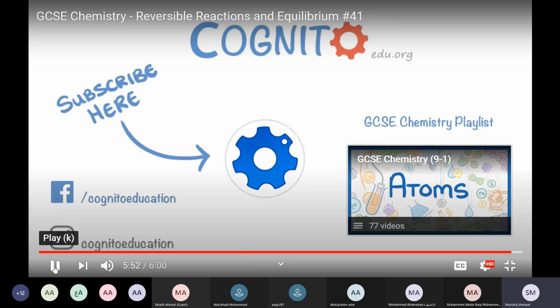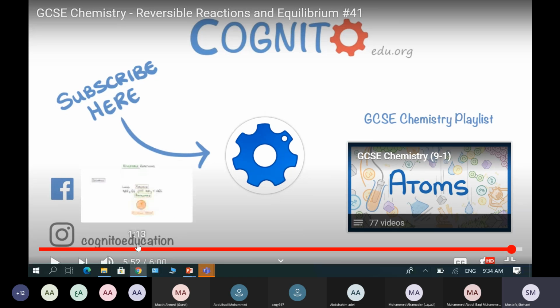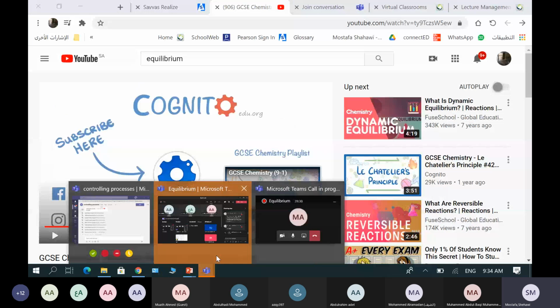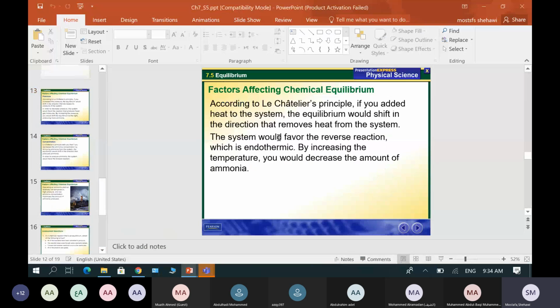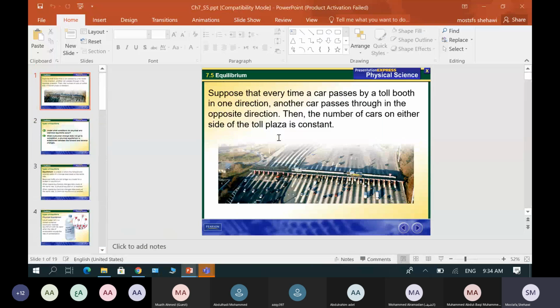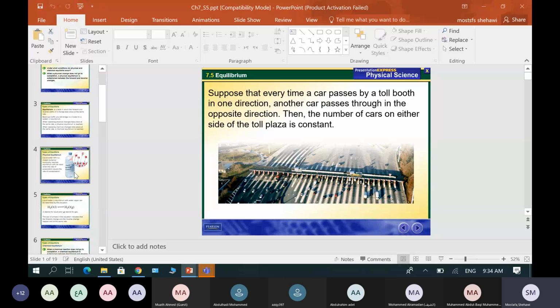Anyway, that's all for today. So we have explained the meaning of equilibrium. In our lesson, we will cover more things about equilibrium. We will define not only chemical equilibrium, we'll talk about physical equilibrium, and we'll talk about factors that affect equilibrium, or conditions that give a hint about it. We'll talk about it in detail, and we'll talk about Le Chatelier's principle, which explains how to deal with these factors. So we still have more about this lesson to talk about.